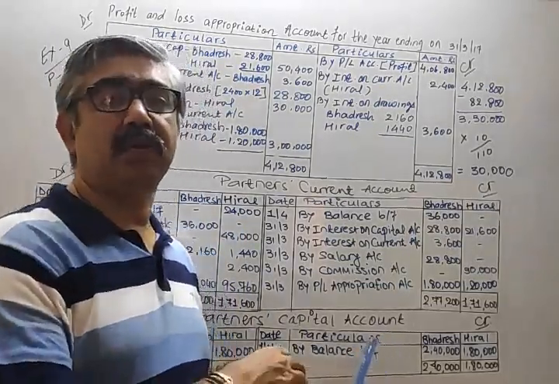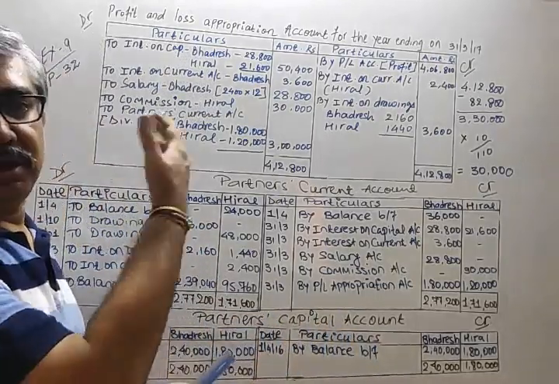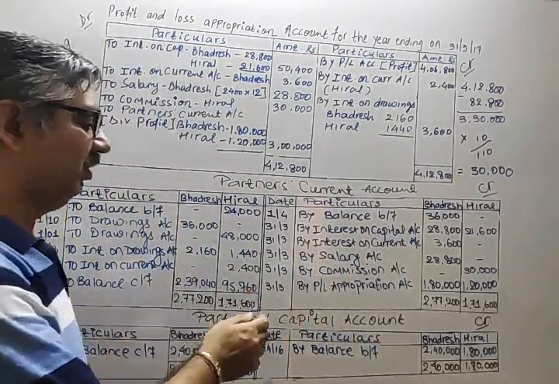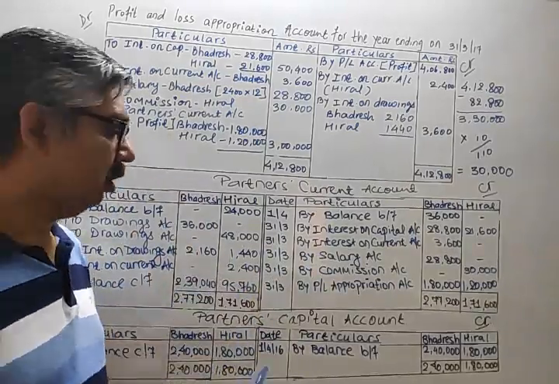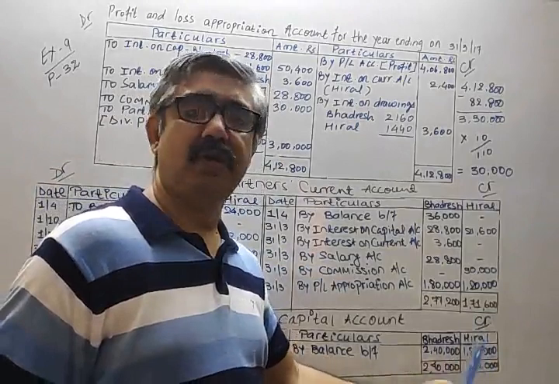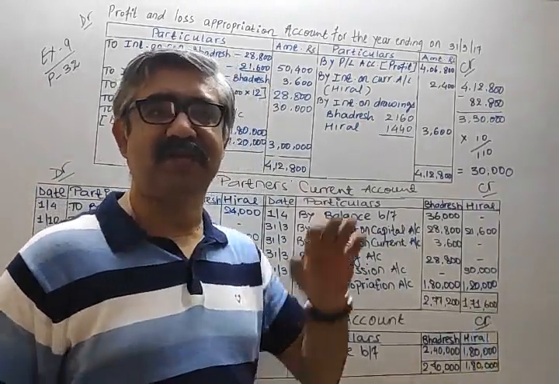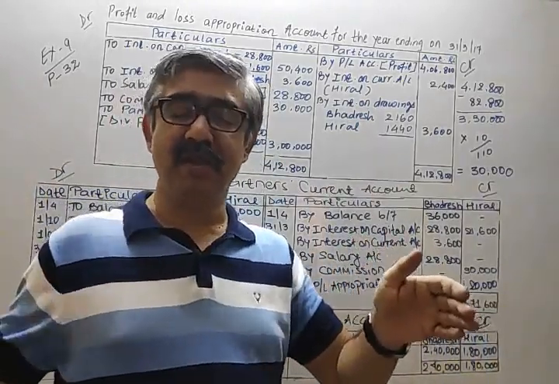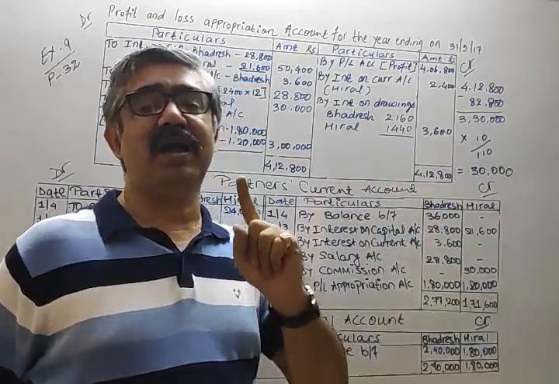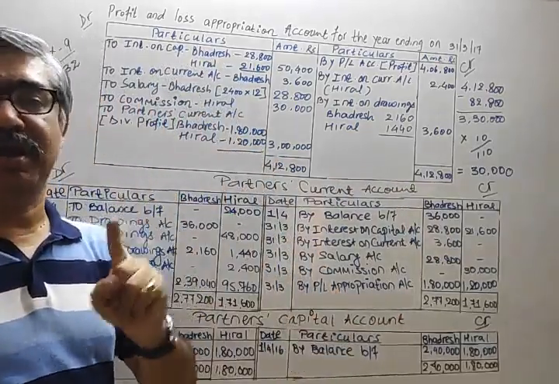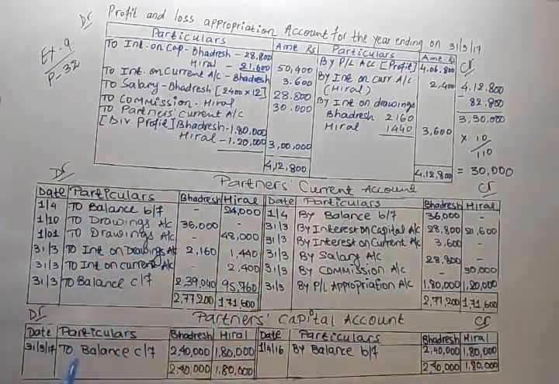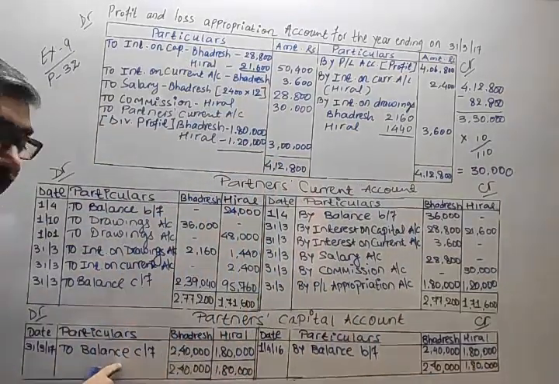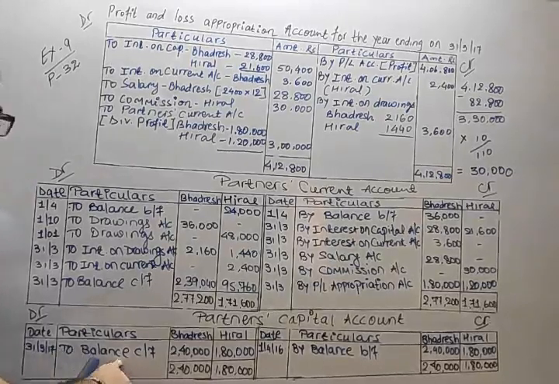You are supposed to shift this balance to the balance sheet, because after this, only the balance sheet you are supposed to prepare, nothing else left. So here again credit side total is bigger, and normally you know that very well. C, D. What does C mean? That is capital credit. So credit side total is bigger. Written on debit side, whichever side you write this, the balance is opposite.